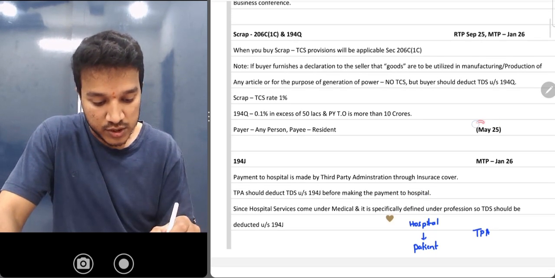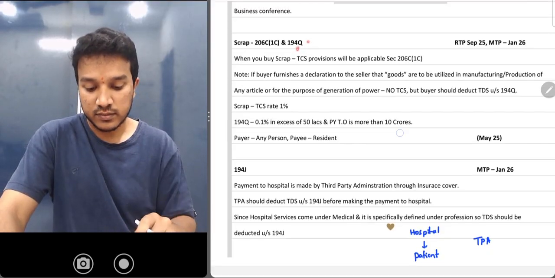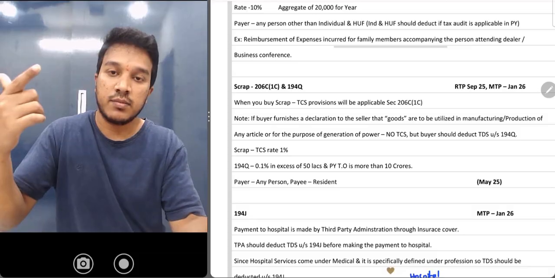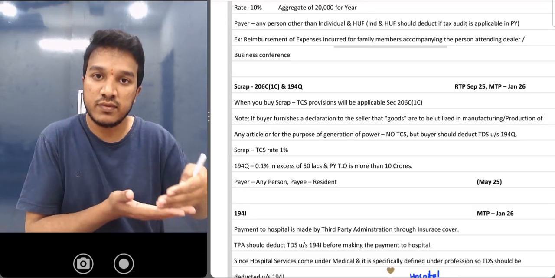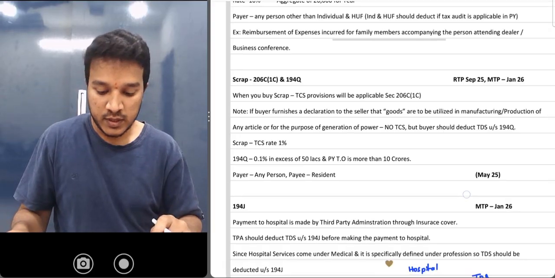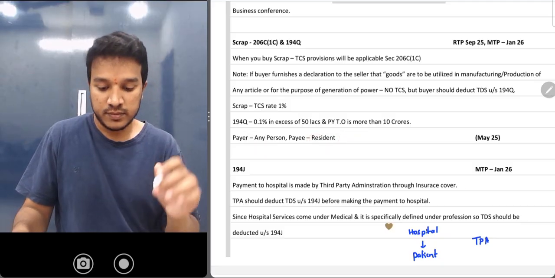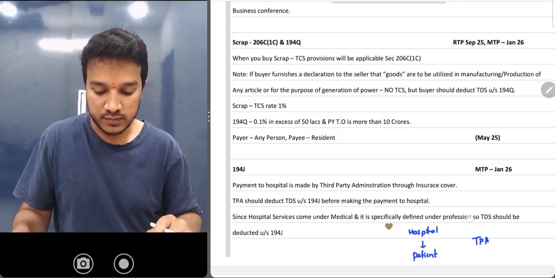So another question was also asked in May 25 on the same 194Q, which says here the buyer was a non-resident company coming and purchasing from a resident company. So he is purchasing more than 50 lakhs. Even that fellow also should deduct TDS. So payer can be any person, payee should be resident. Understood? So once do these questions. Once take a look at those questions, you will understand.